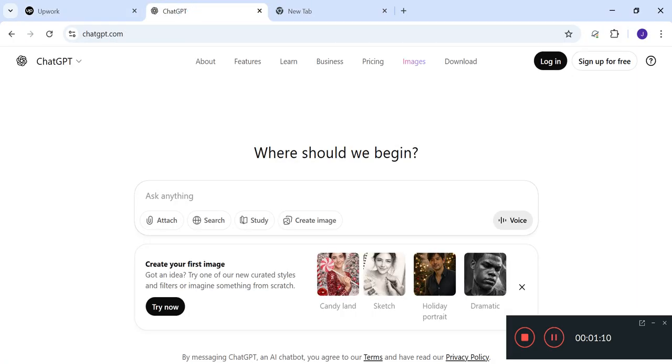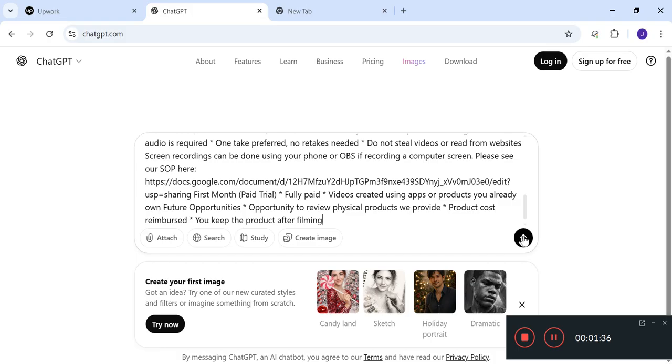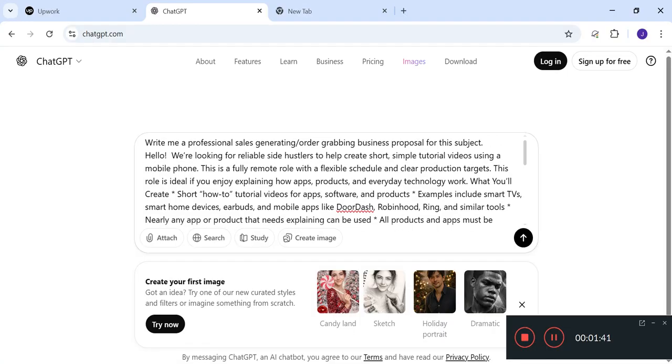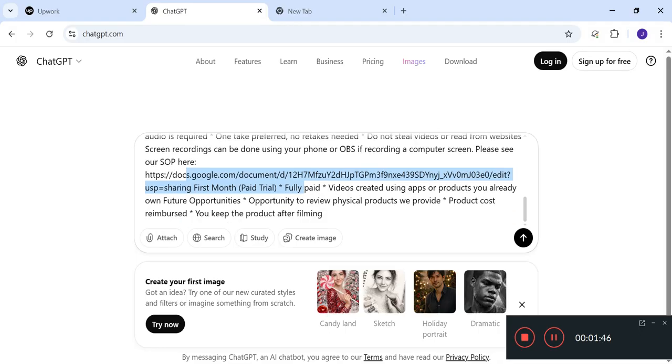Now we will go to ChatGPT, and here we will give a command like, write me a professional, sales generating or order grabbing business proposal for this subject. So we are going to paste our subject here, and after that you just hit the enter button and it will start working on it. There are some Google Docs links as well in this job description. Let's see if it processes it. Let's check and let's go for it.